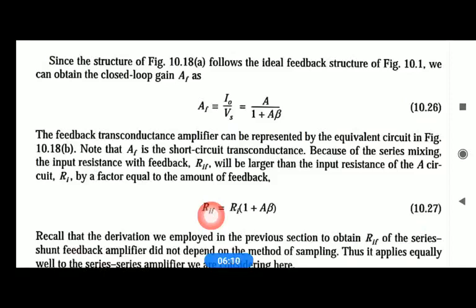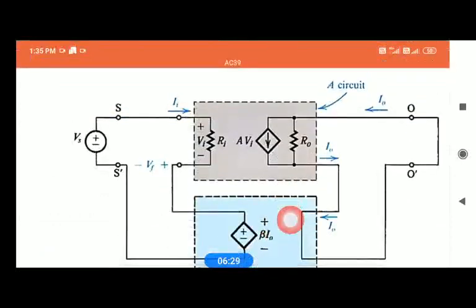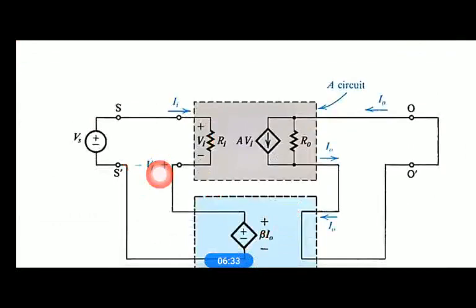Therefore, the input resistance with feedback for both the voltage amplifier and this transconductance amplifier is the same, RIF equal to Ri into 1 plus A beta. Even if you want to derive it once again, you derive it the same way as you did for the voltage amplifier.